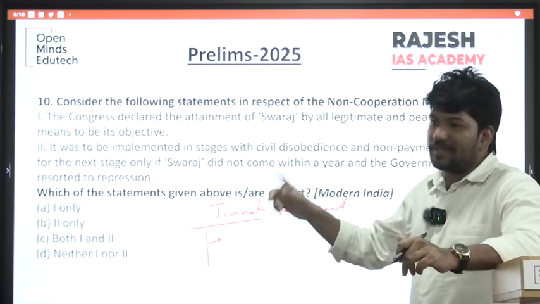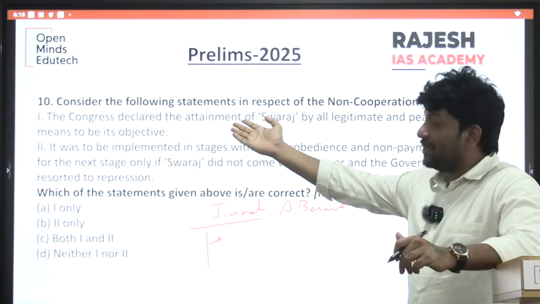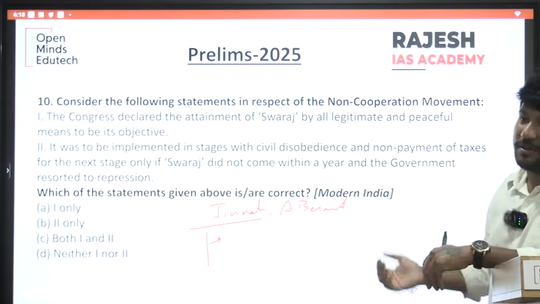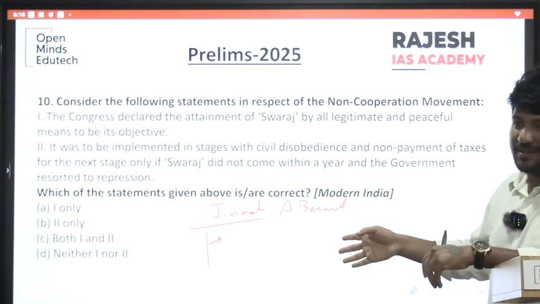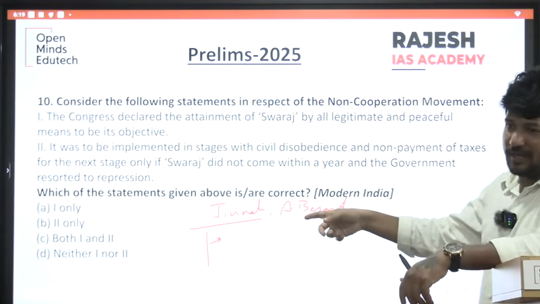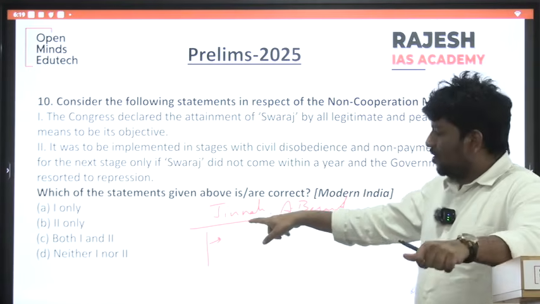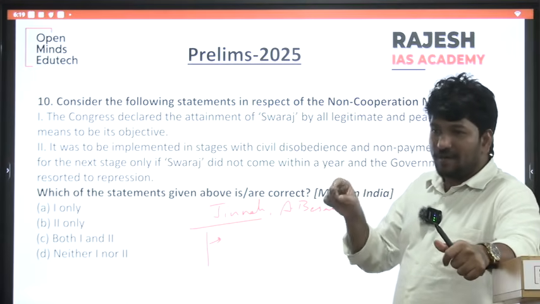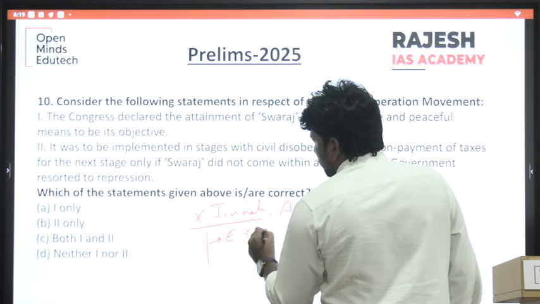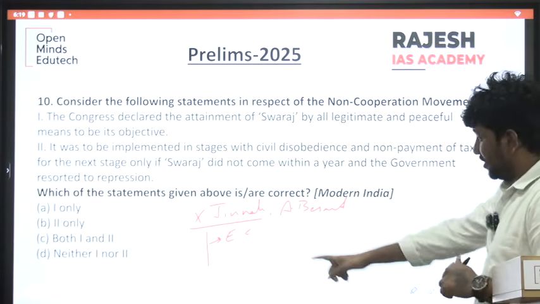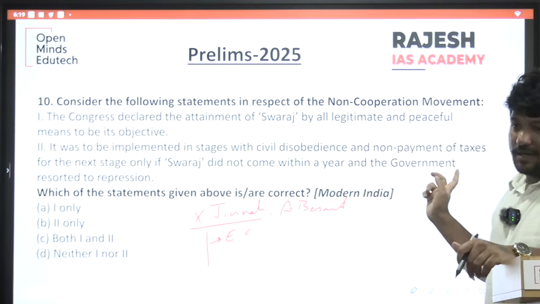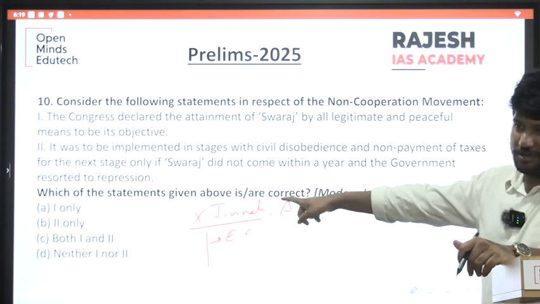That is why Jinnah was always against Gandhi. Gandhi is mixing religion with politics, he said it is a disaster. And he himself later used religion. Initially in the 1920s, that is what you should understand, the changing ideology of Jinnah. Jinnah initially didn't want Pakistan. So Jinnah is against extra-constitutional methods. Why I am explaining this is that it will be helpful in understanding the last question, which is about Jinnah also.